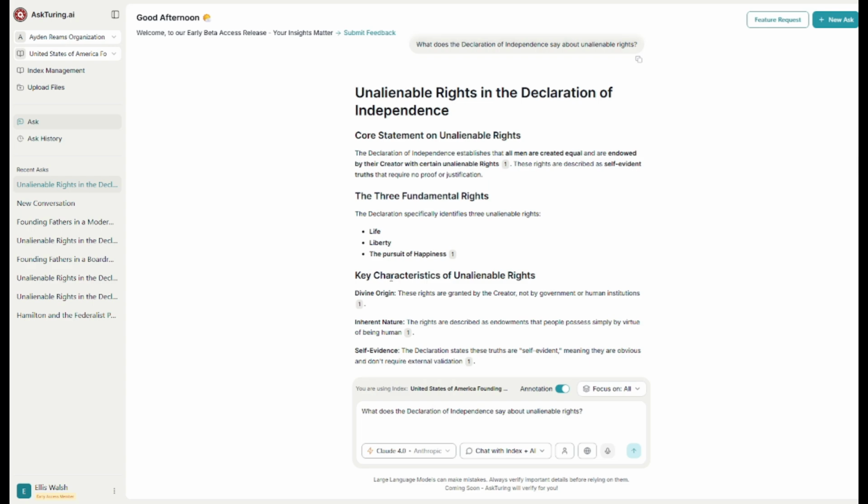Unalienable rights in the Declaration of Independence. Core statement on unalienable rights. The Declaration of Independence establishes that all men are created equal and are endowed by their Creator with certain unalienable rights. These rights are described as self-evident truths that require no proof or justification.